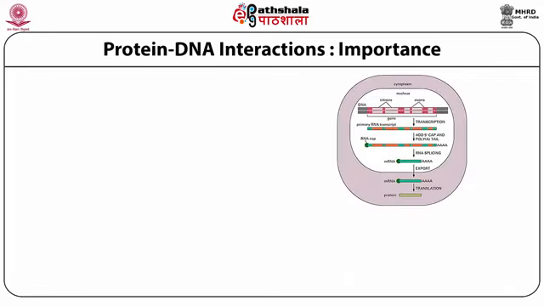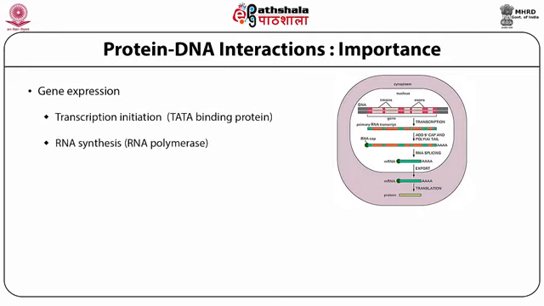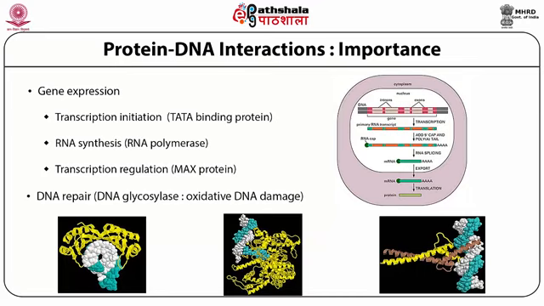Let us also discuss protein DNA interactions of importance. We can identify gene expression by transcription initiation, TATA binding protein, RNA synthesis, RNA polymerase, transcription regulation, MAX proteins, DNA repair by DNA glycosylase, and oxidative DNA damage.